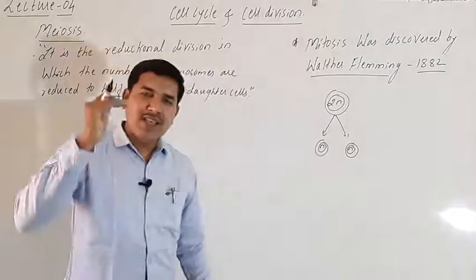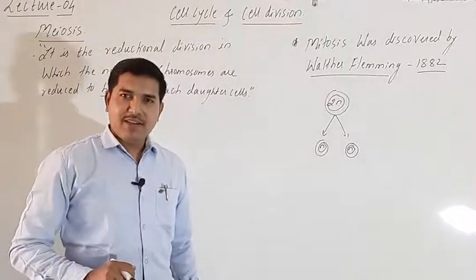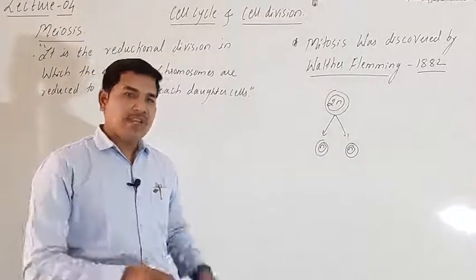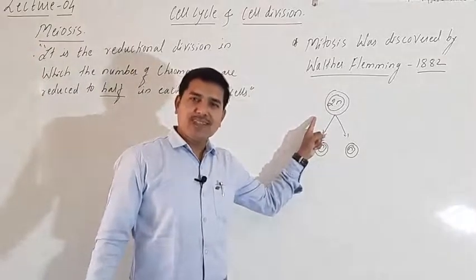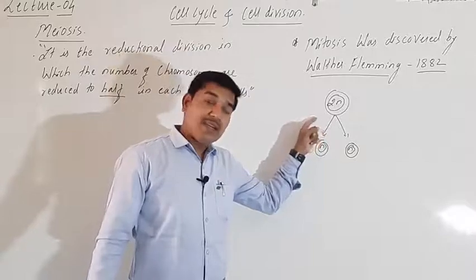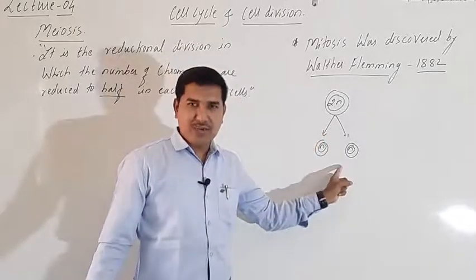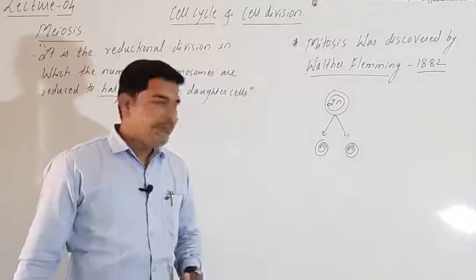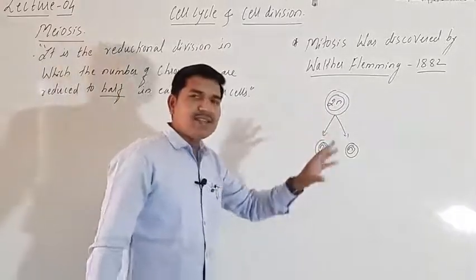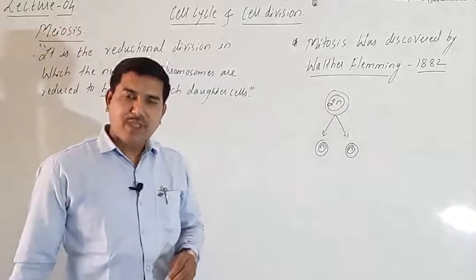That's why it is called a reductional division. Meiosis is called reductional division because the total number of chromosomes present in the parental cell gets reduced to half in the daughter cells. You have two daughter cells, and the chromosome number becomes half. Okay, so that's the simple method of understanding.